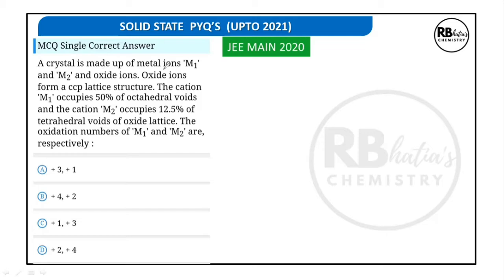A crystal is made up of metal ions M1 and M2 and oxide ions. Oxide ions form a CCP lattice. The cation M1, CCP lattice means Z is going to be 4, octahedral voids are going to be 4, tetrahedral voids are going to be 8, right? So oxide ions form a CCP lattice, which means oxide ions are going to be 4 in number.